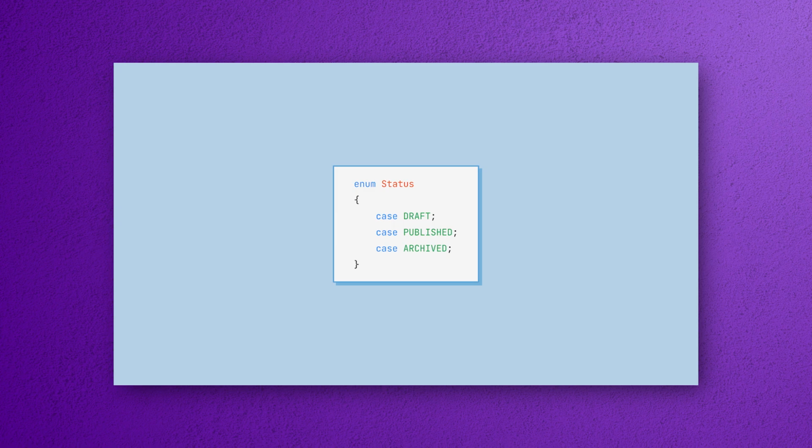8.1 added a new feature, enums. Let's take a look at how they work.